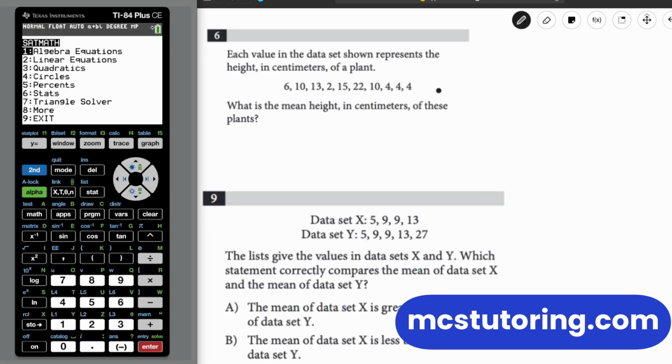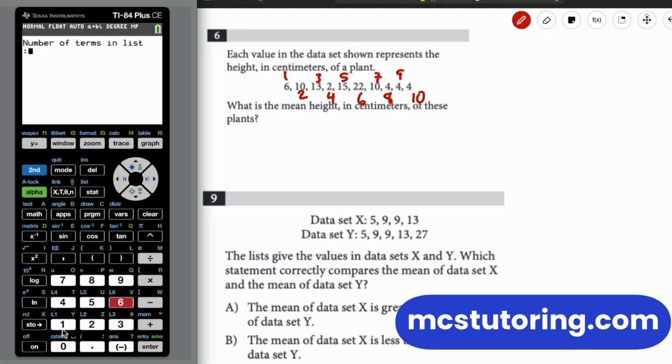Okay. In any case, looking for this other one. I'm going to go a different color here so it's easy to distinguish. 1, 2, 3, 4, 5, 6, 7, 8, 9, and 10. So it looks like we've got stats again. We've got 10 items in the list. And then the first term is 6. Next term is 10. Next term, 13. Fourth term is 2. And it is good just to check. Okay, fourth term is 2. Okay, good.